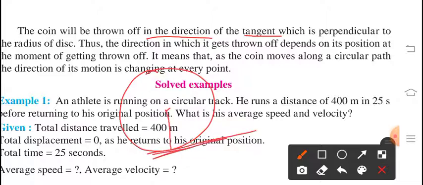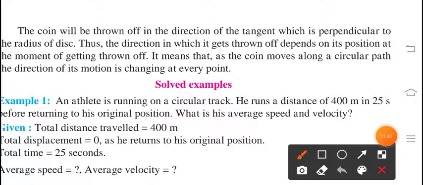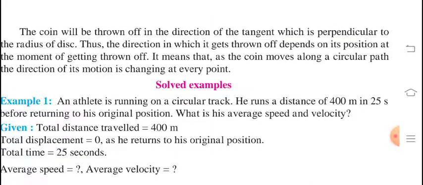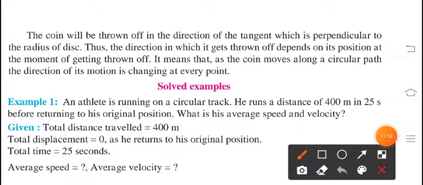This is tangent. The tangent which is perpendicular to the radius of disc. Thus, the direction in which it gets thrown off depends on its position at the moment of getting thrown off.